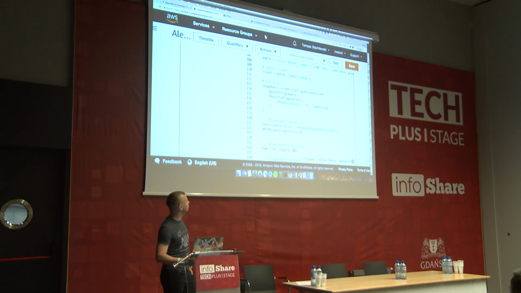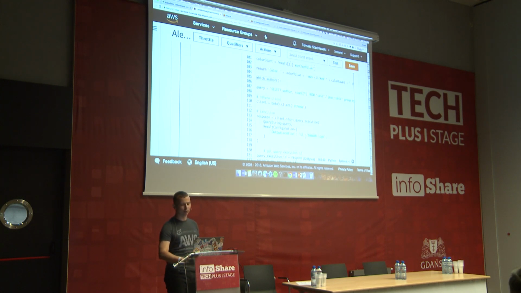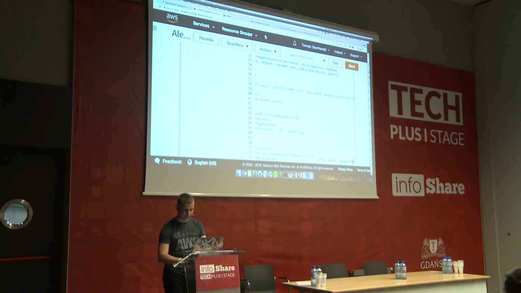And here I have two methods which are not very nice, but it's working. So in short, in those methods, I'm executing an SQL query. I'm saying select author and count from the name of my table, which I called Infoshare. So I will just replace this with Infoshare, and also here. So in short, the standard SQL query will be executed. It will get the data and return it to Alexa, and it will be saved. Okay, so let's save it.